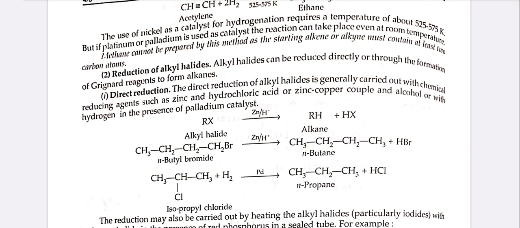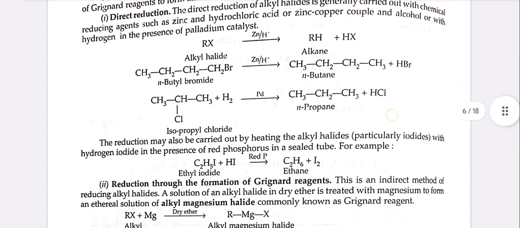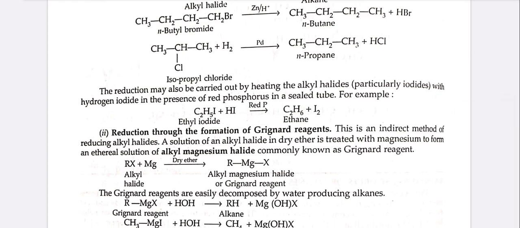The second one is the reduction of alkyl halides. Alkyl halides can be reduced directly or through the formation of Grignard reagent to form alkanes. Direct reduction. The direct reduction of alkyl halides is generally carried out with chemical reducing agents such as zinc and HCl, or zinc-copper couple and alcohol, or with hydrogen in the presence of palladium catalyst. The reduction may also be carried out by heating the alkyl halides with hydrogen iodide in the presence of red phosphorus in a sealed tube.